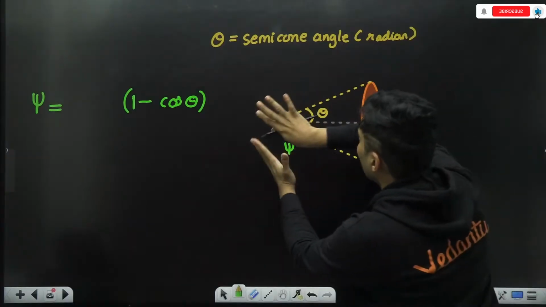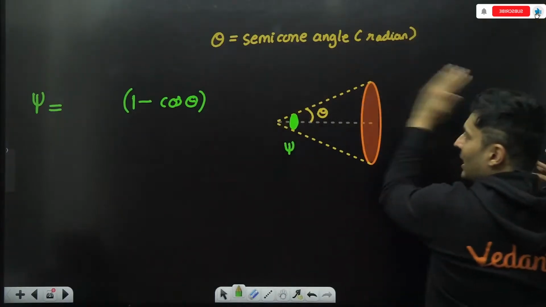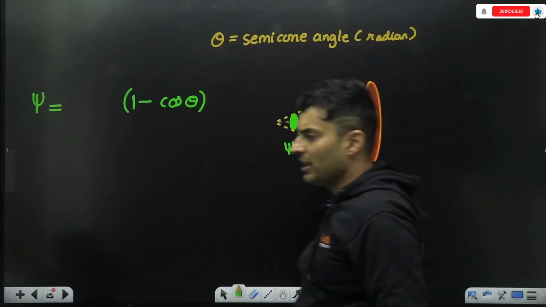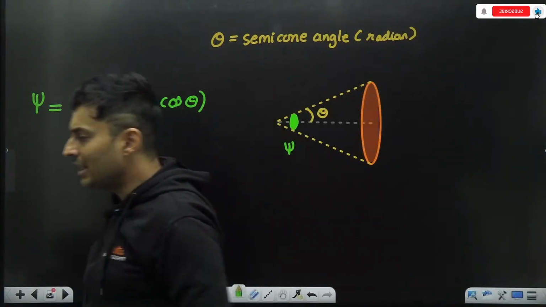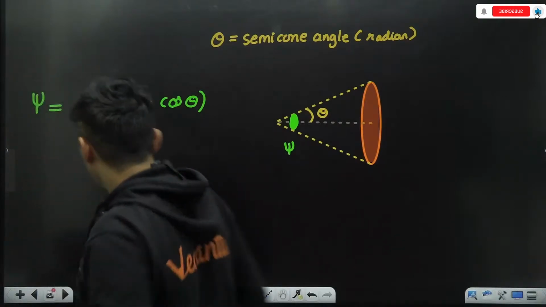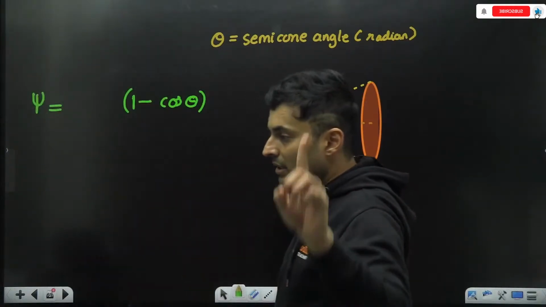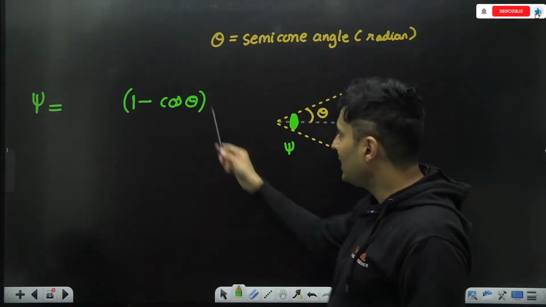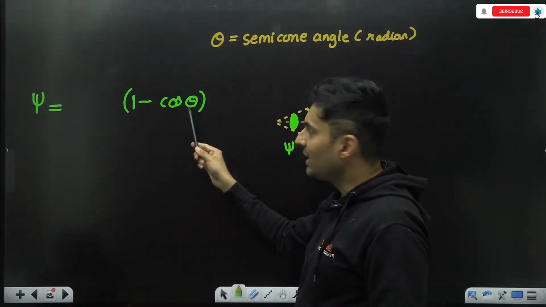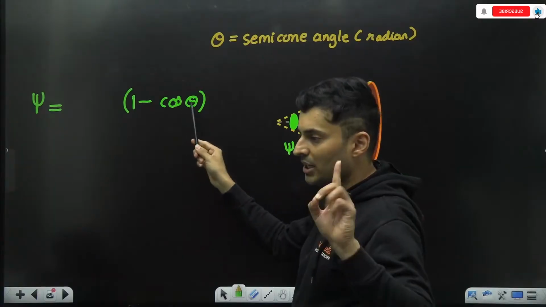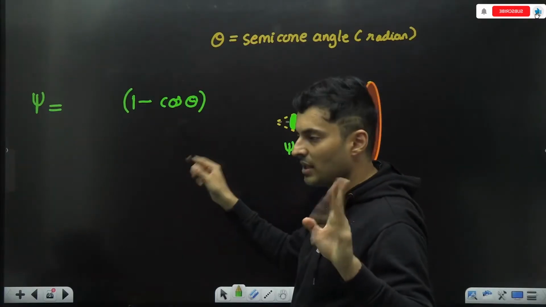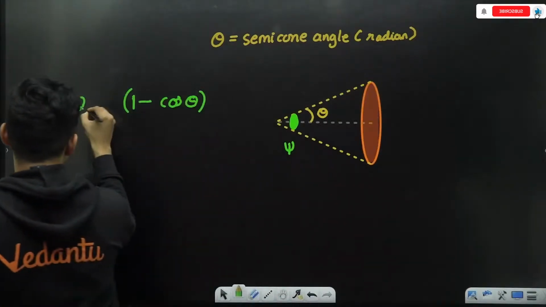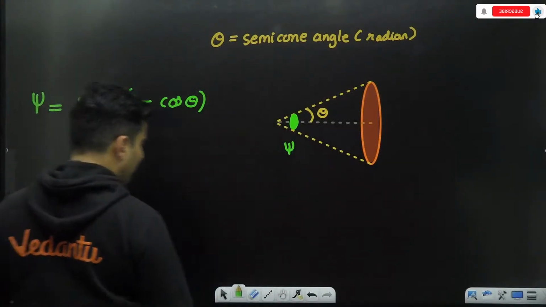So it will be one side of the hemisphere. So the answer should be 2 pi if theta is 90 degrees. Cos 90 will be how much? 0. 1 minus 0 is 1. So the answer should be 2 pi. So over here, you should put 2 pi. That is the answer.